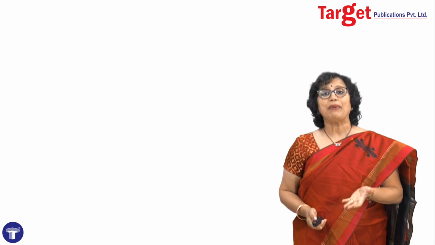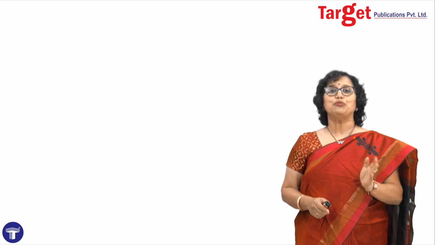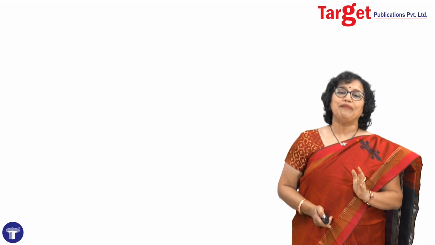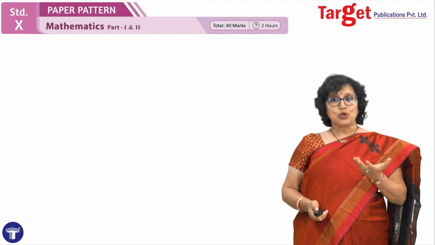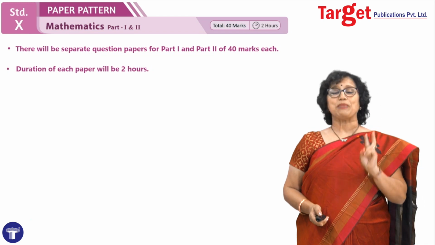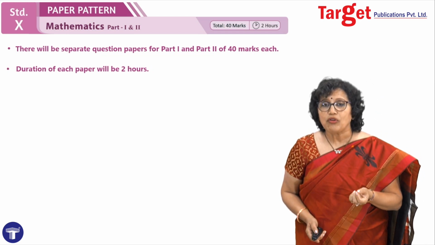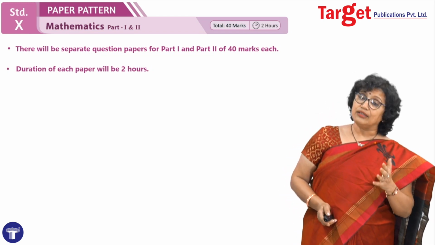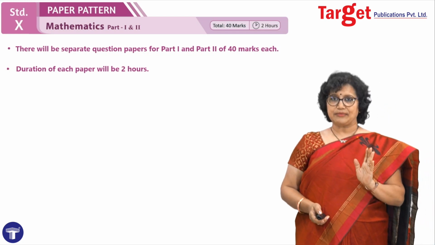Now here I am to discuss the paper pattern of mathematics. As you must have just seen on your screen, we saw two books. One was part 1 and the other one was part 2. So don't we expect two papers also here, for part 1 and part 2, correct? So there would be two papers, part 1 and part 2. Each would be of 40 marks and the duration would be 2 hours.